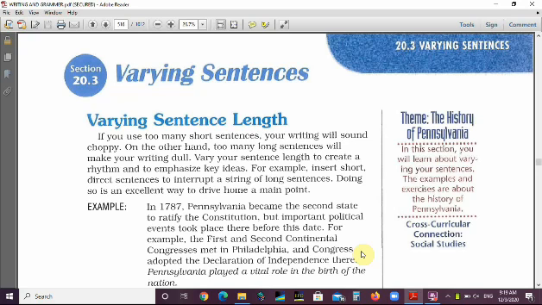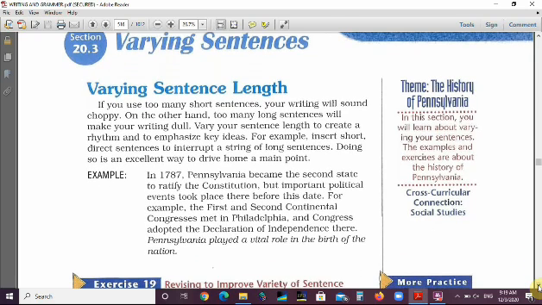Today we are going to do chapter 20, part 3, and the title of this chapter is Varying Sentences. When you write a piece of composition, you need to vary your sentences. You need to write some long sentences, some short sentences. Don't make them short all the way or long all the way.